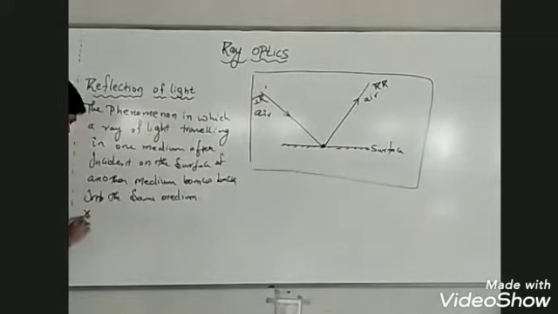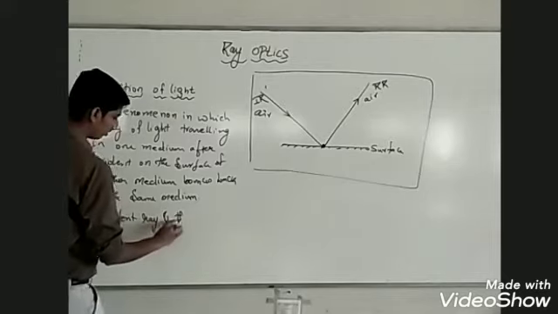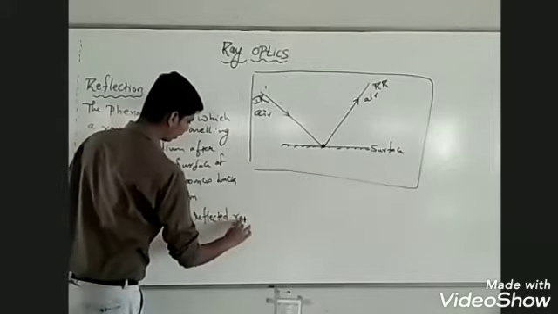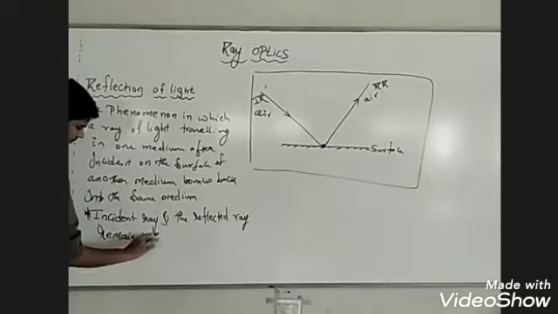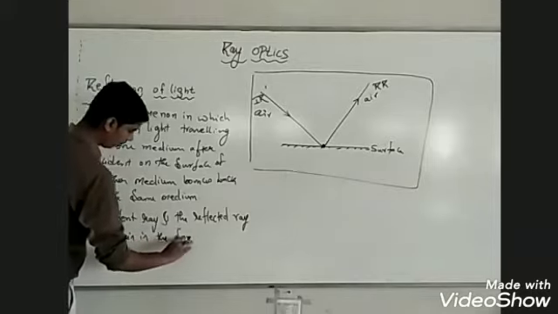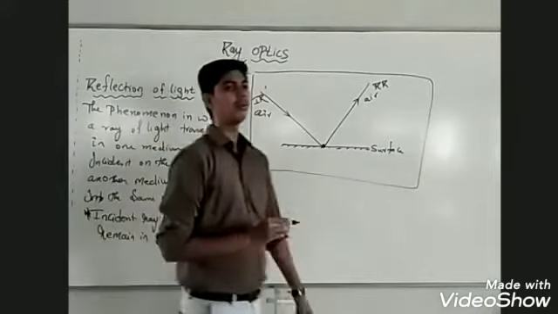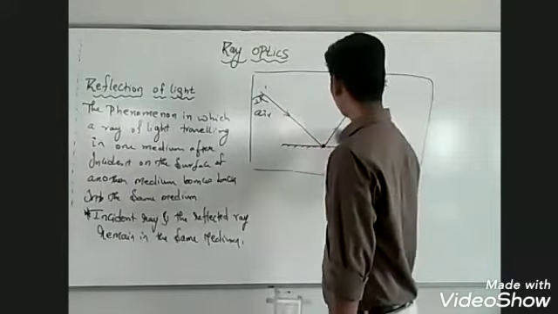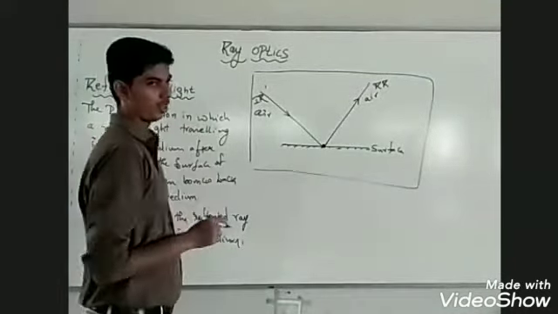In case of reflection of light, the incident ray and the reflected ray remain in the same medium. This is to be remembered. In reflection, the medium does not change. Whatever medium the incident ray is in, the reflected ray is in the same medium. This is regarding the definition of reflection.